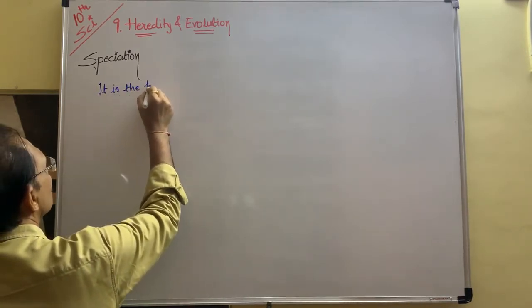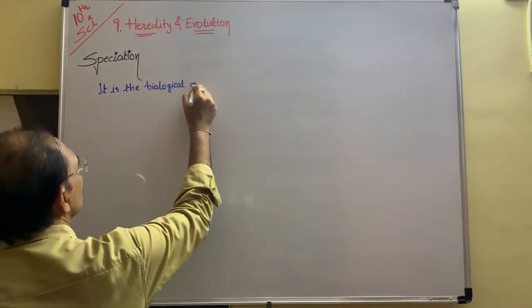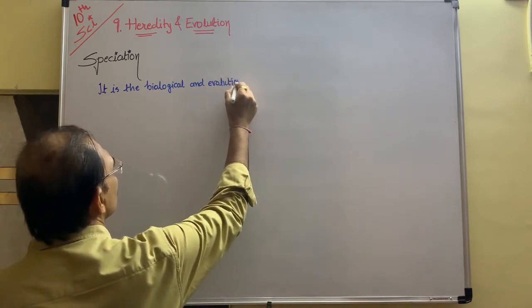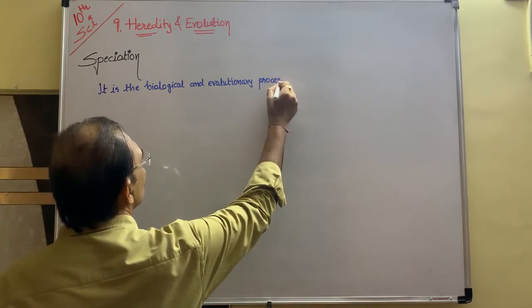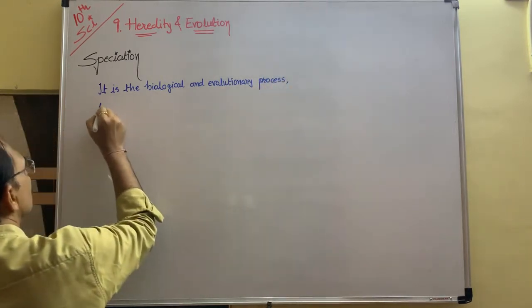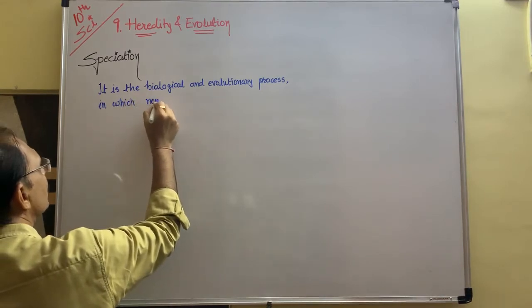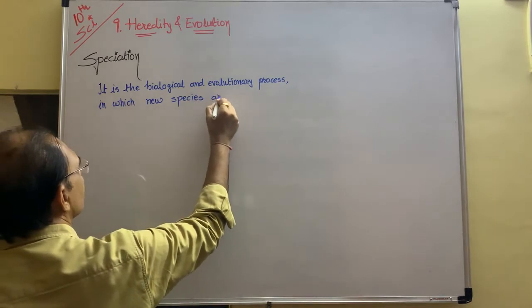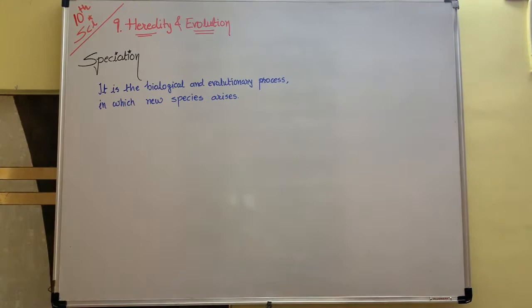It is the biological and evolutionary process in which new species arises. New species are formed. That is called speciation.